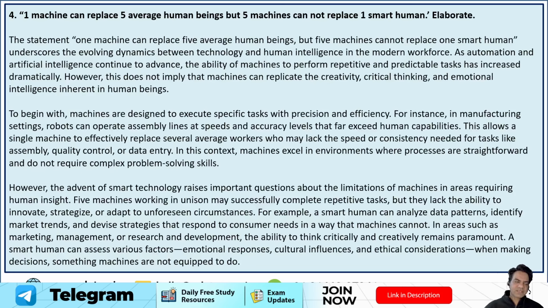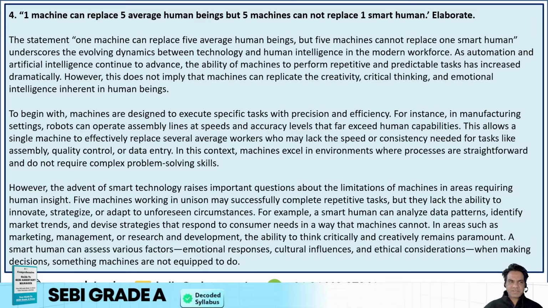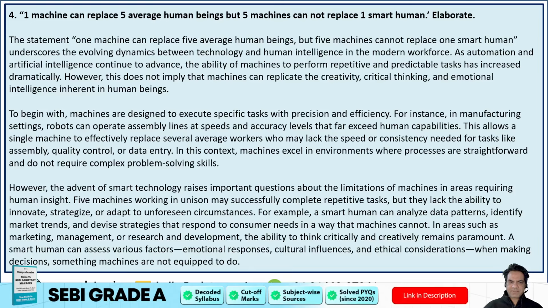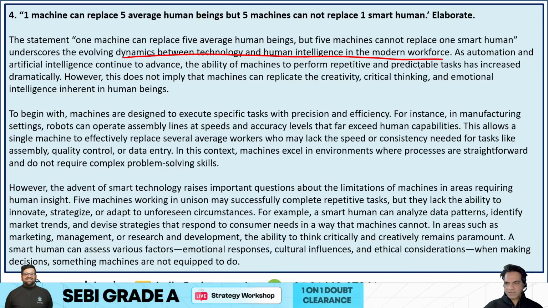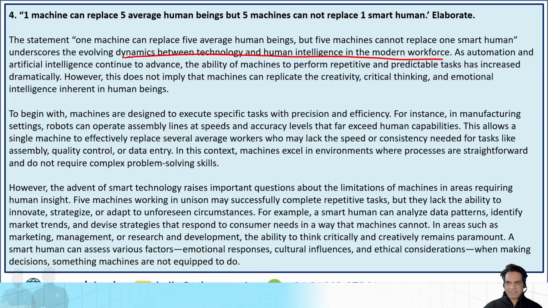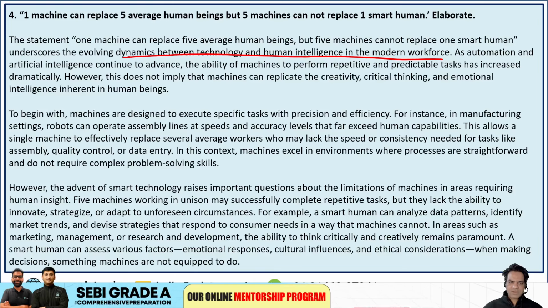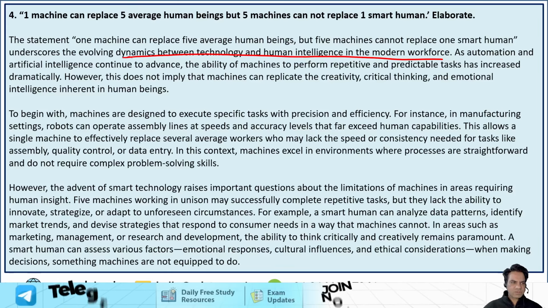And the fourth was, guys, one machine can replace five average human beings, but five machines cannot replace one smart human. So what you could have written in this: the statement underscores the evolving dynamics between technology and human intelligence in the modern workforce. As automation and artificial intelligence continue to advance, the ability of machines to perform repetitive, predictable tasks has increased dramatically. However, this does not imply that machines can replicate the creativity, critical thinking, and emotional intelligence inherent